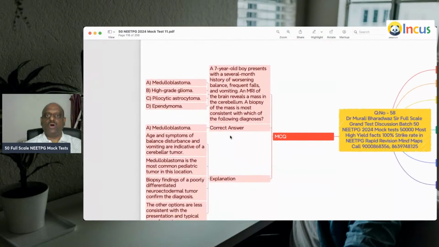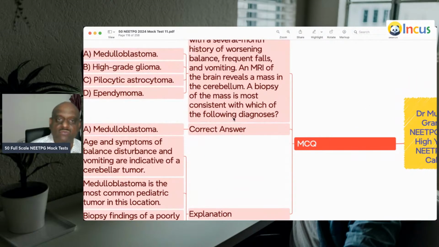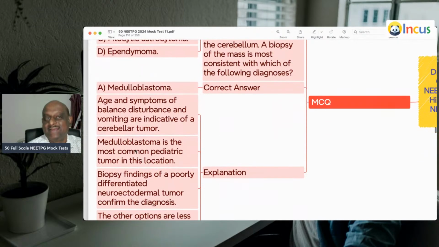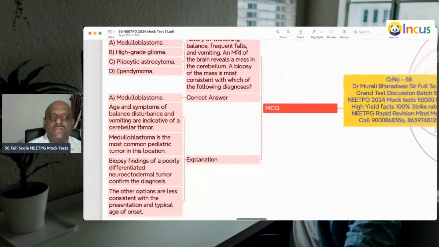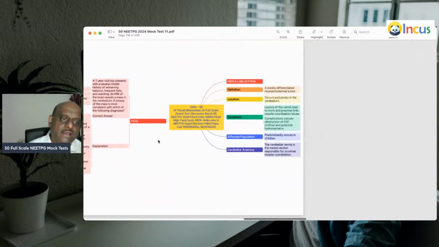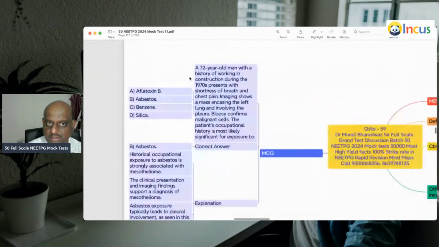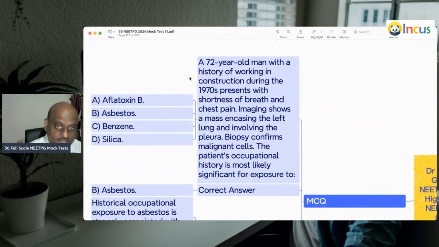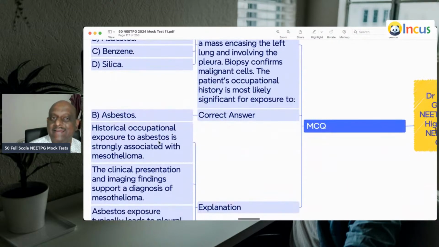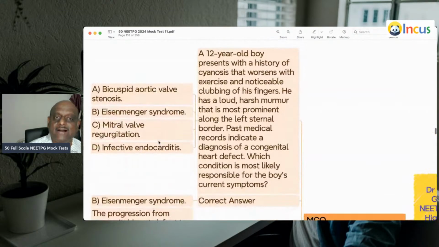A 7-year-old boy with several month history of worsening balance, frequent falls, vomiting, mass in the cerebellum, posterior fossa. Typically, given that age, medulloblastoma is the most common pediatric tumor in that particular location of the posterior fossa. 32-year-old working as a construction engineer, occupational exposure to asbestos is there, typical of mesothelioma.